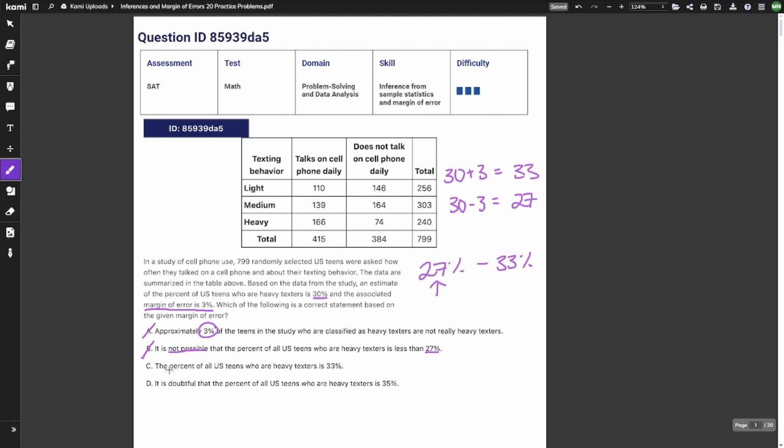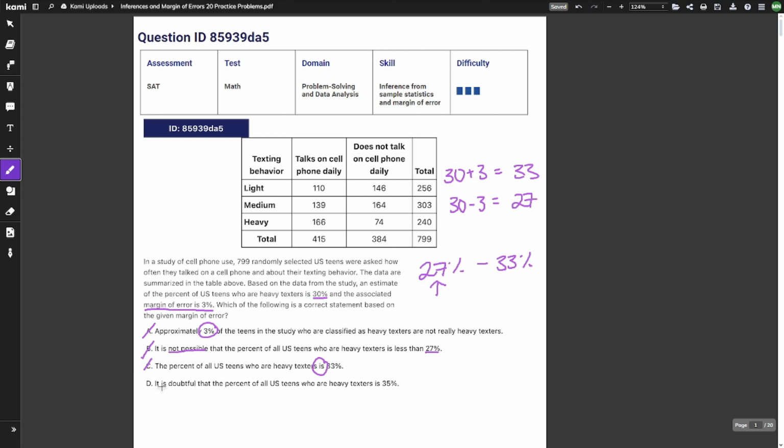And C, the percent of all US teens who are heavy texters is 33%. Well, we know that it could be anywhere between 27% and 33%. And once again, just straight up saying it is, you can never say something 100% for sure. So it's not going to be C either.